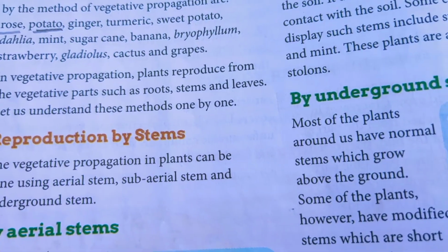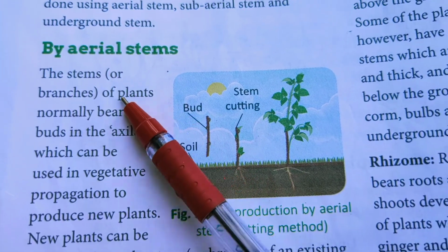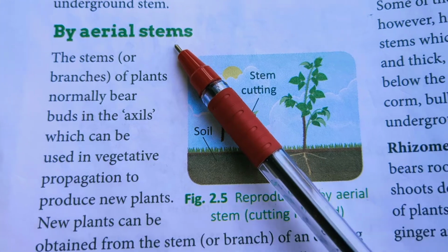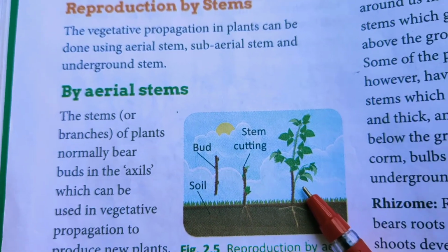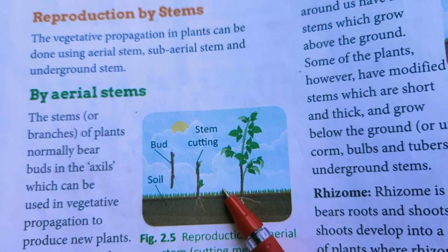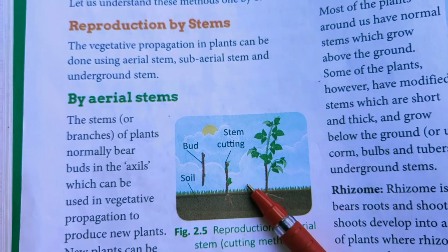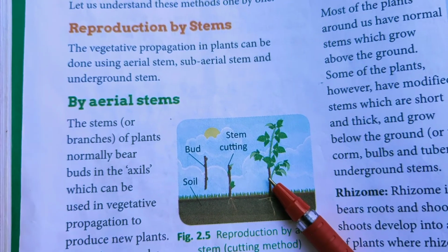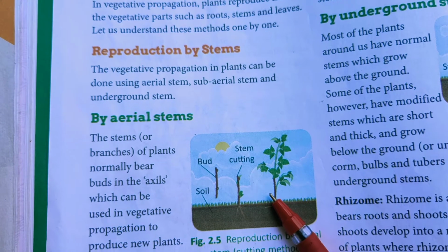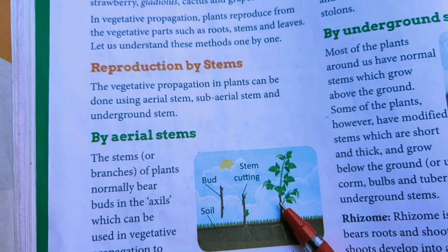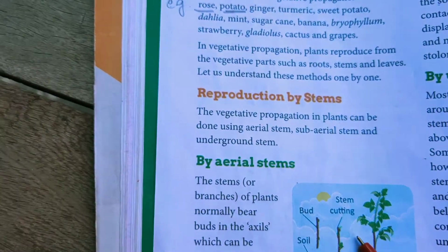Here you see reproduction by stems, by aerial stem. You see the cutting method, where new plants can be obtained from the stem of an existing plant by the method of cuttings. What do we do in this method? A small part of the stem of a plant, removed by making a cut with a sharp knife, is called a cutting.